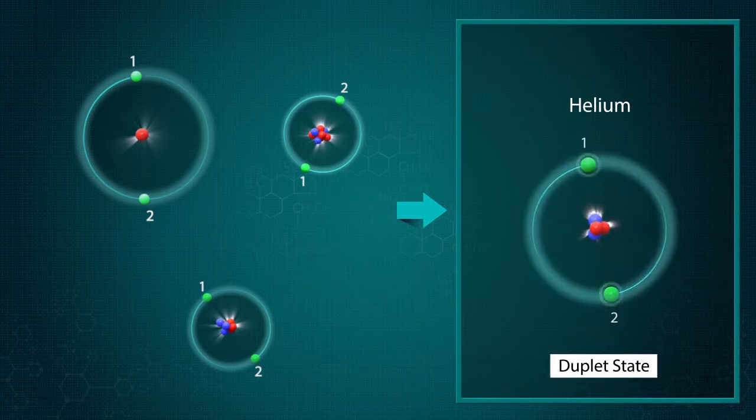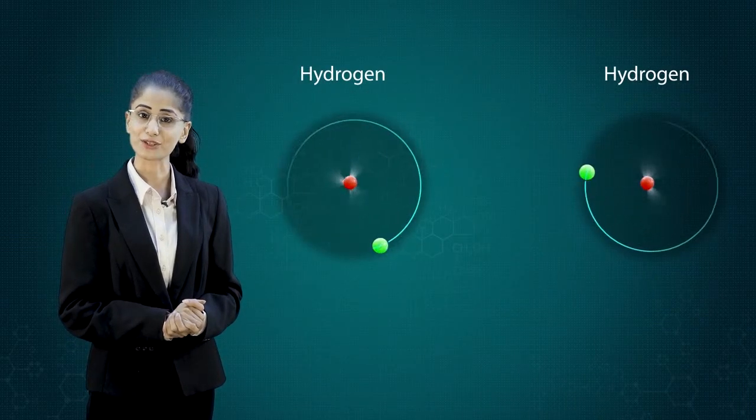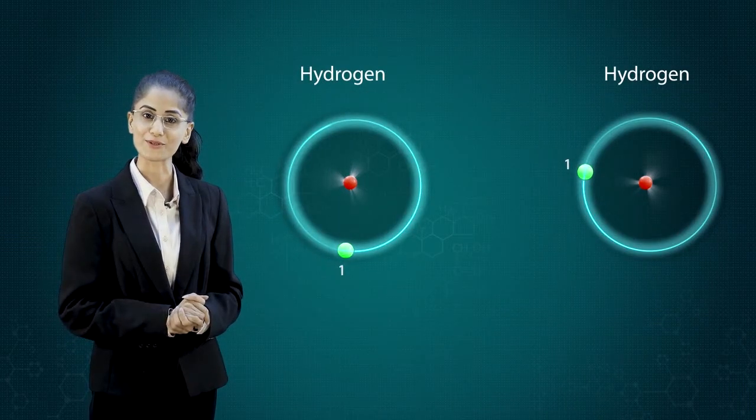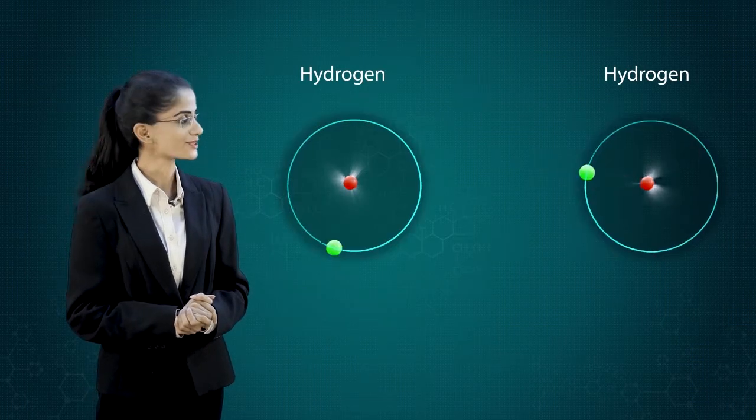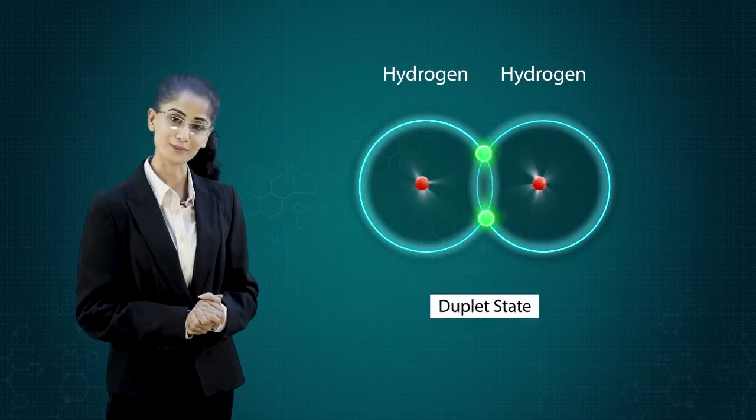This is called the duplet state. These atoms are happy, far away from their octet state. For instance, if we have 2 hydrogen atoms close to each other, and each hydrogen atom has only 1 electron in its outermost shell, both the hydrogen atoms can share their electrons to reach their stable duplet state.